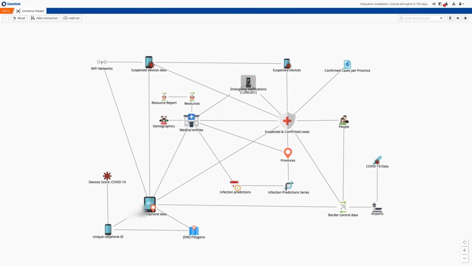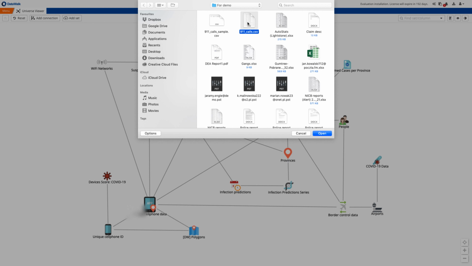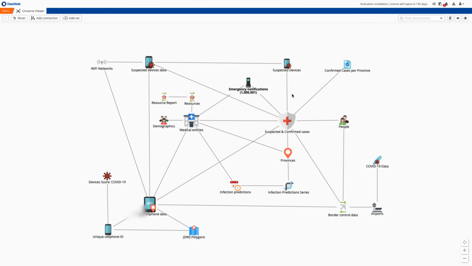In the next example, we'll use machine learning to predict potential areas of COVID-19 infection growth and the general risk of a shortage of medical resources resulting from overcrowded hospitals. To perform this, we'll add an Excel or CSV file indicating calls to the emergency 112 and 999 numbers, where there have been over 1 million such calls. This data can be added automatically or manually through an Excel or CSV file as shown here. The process for importing over 1 million objects takes a few minutes, and data is then ready for analysis.